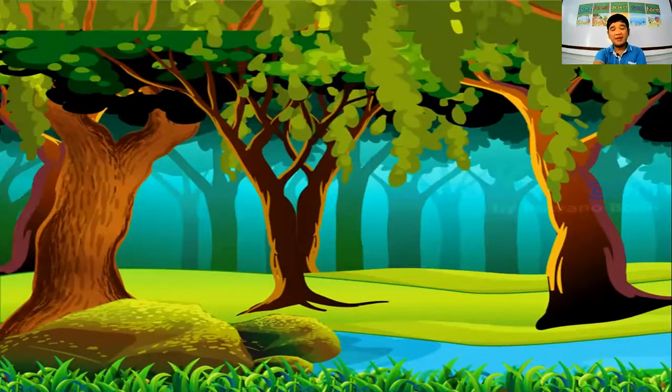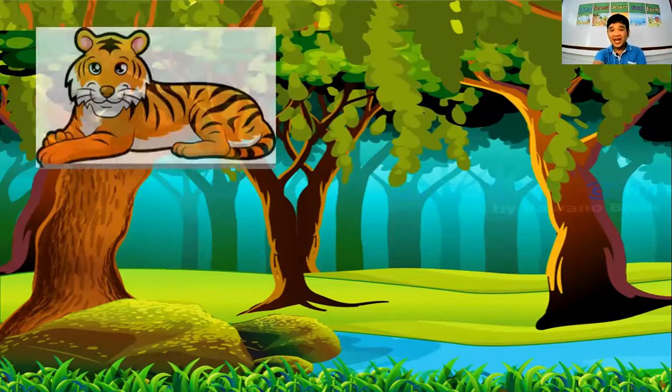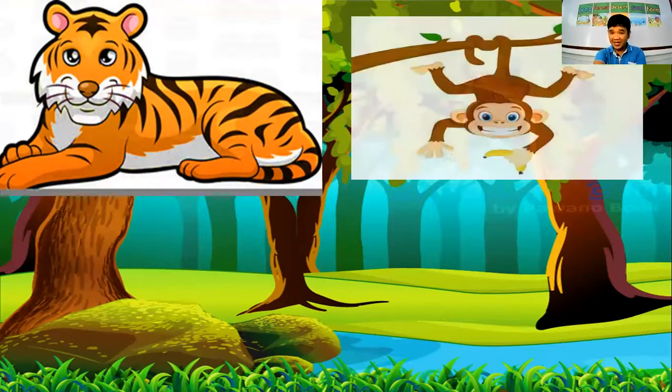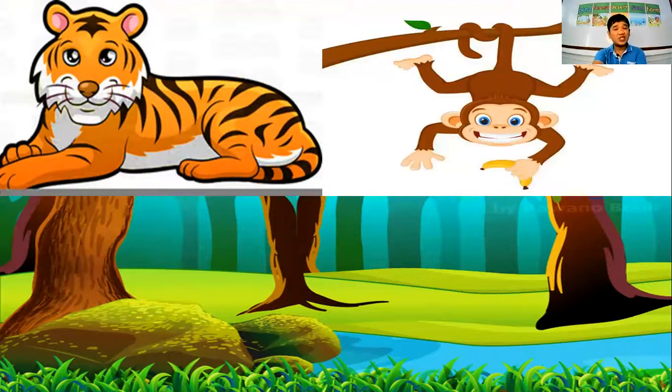We have many animals who can live in the forest, such as the tiger. Tigers like to live in the forest or maybe in the jungle, perhaps. And we have also the monkey. Of course, monkeys like to live in the forest because forests have a lot of trees, and we all know that monkeys really like to climb and play with other animals.